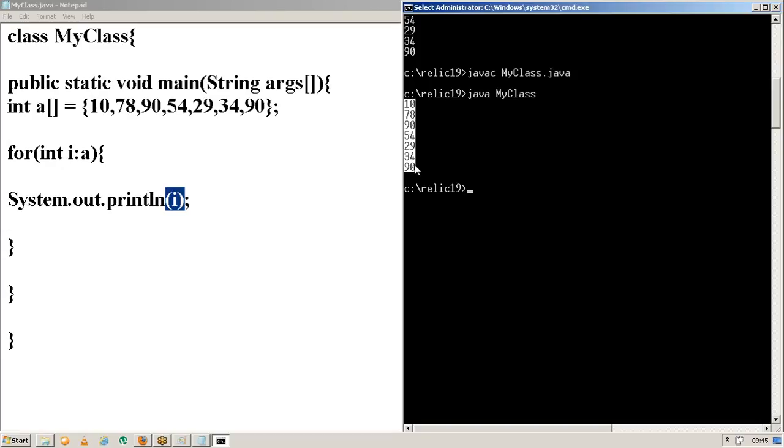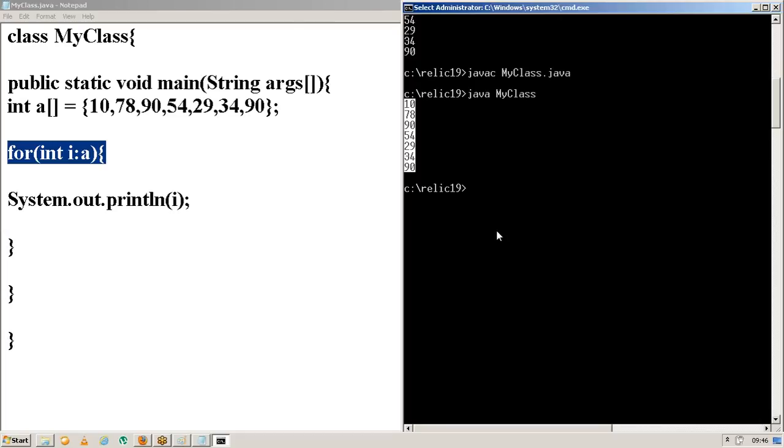Anyhow, I will explain the condition later. Why I am giving integer i colon a, I will explain later. Just observe here. Is this compiled? Yes. It was compiled successfully. Execute the program. Now we can find the output. See here, what are we printing? We are printing the value of i only, right? If I try to print the value of i, it is returning all the elements in my array.